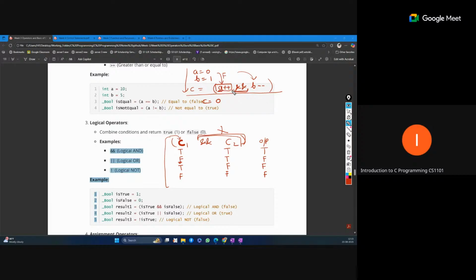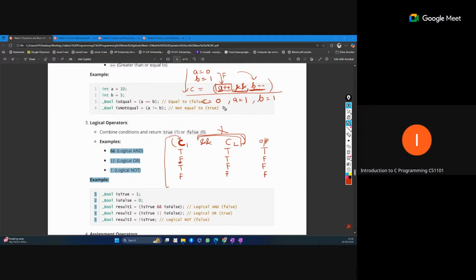This post increment will be performed, so a will become 1, but the right side will be ignored completely. So this decrement will not happen, and b will still remain 1.